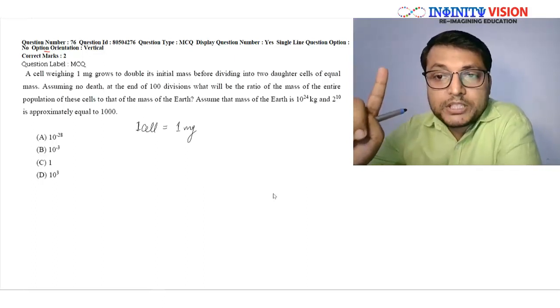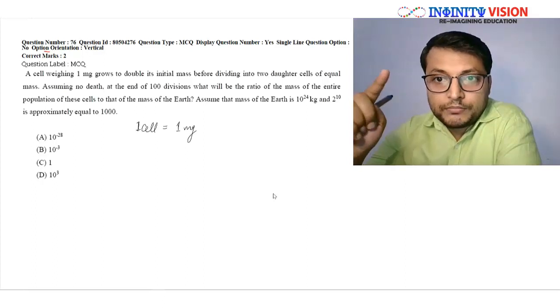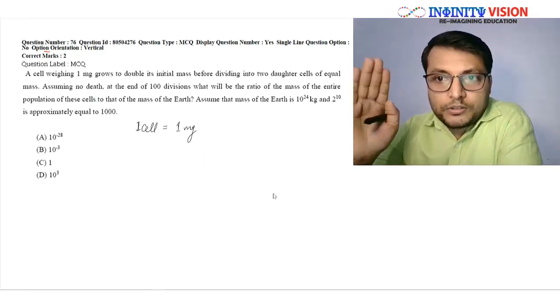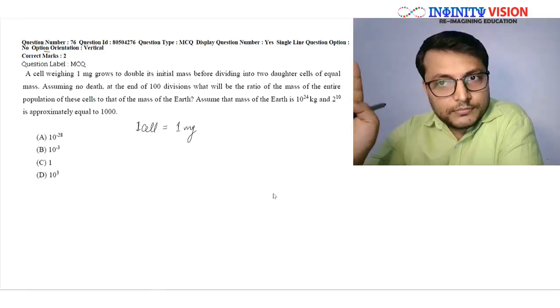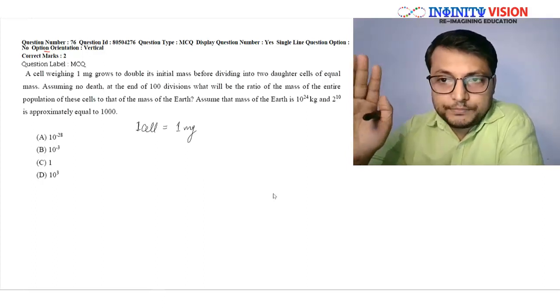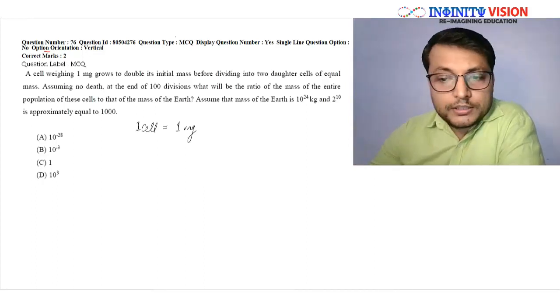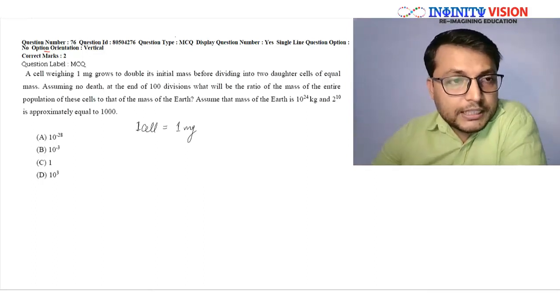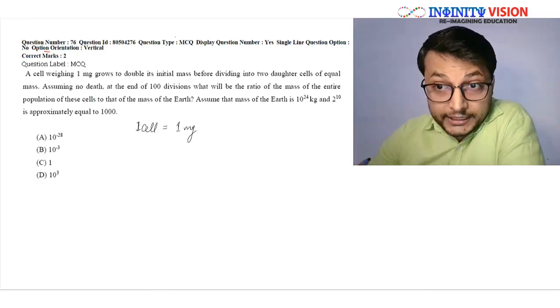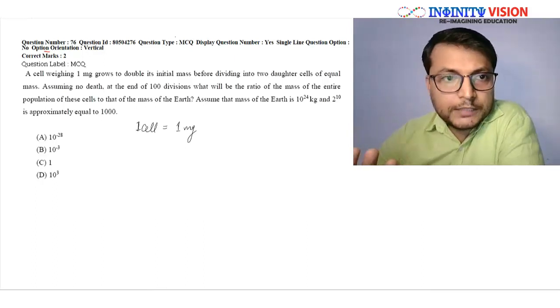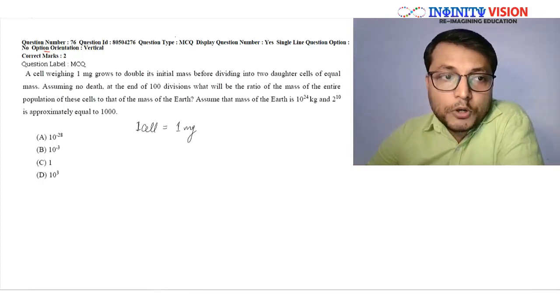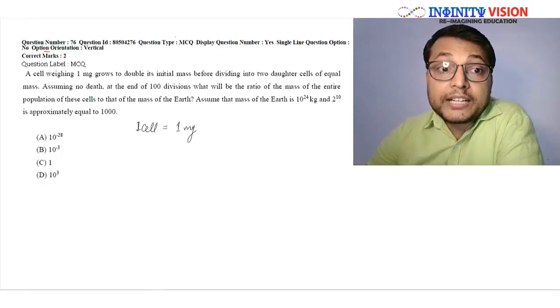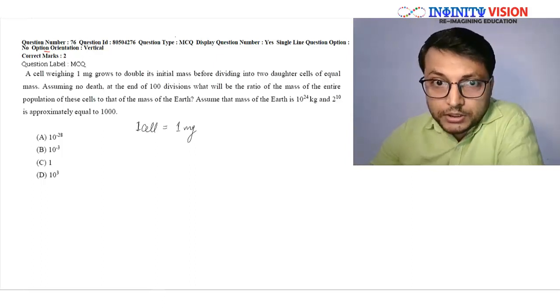Let me tell you, it's quite an exaggeration. The individual cells are not of 1 mg mass. It is an exaggerated number, but it is given data, so we are taking it. What is the next line saying? Assuming no death, so we are not going to assume any death. At the end of 100 divisions, what will be the ratio of the mass of the entire population of the cells to that of the mass of the earth?